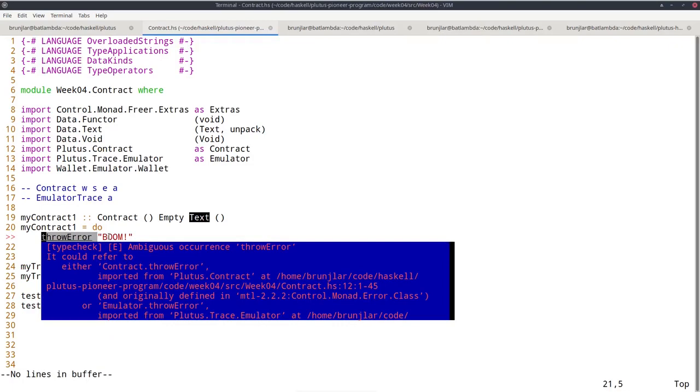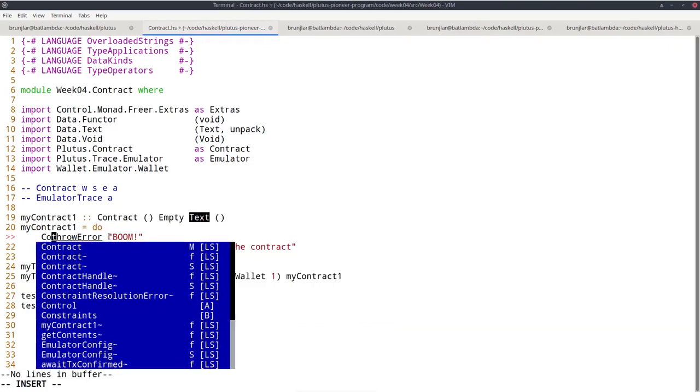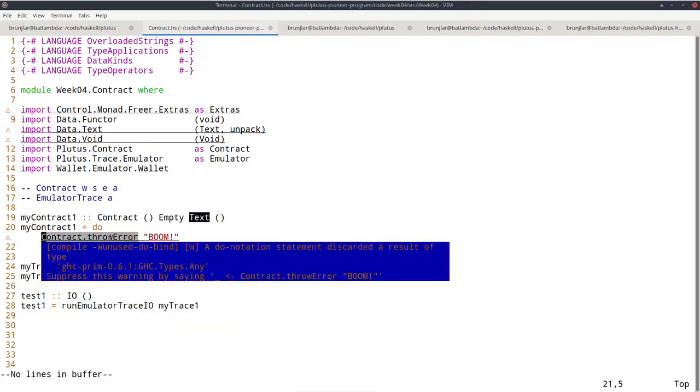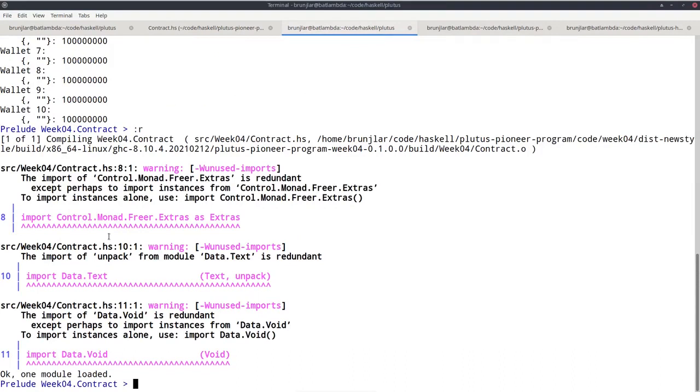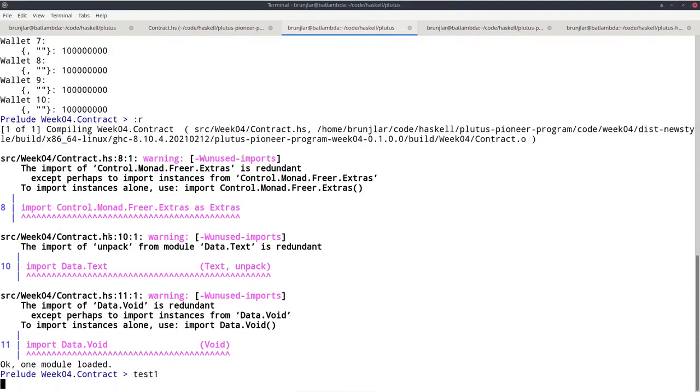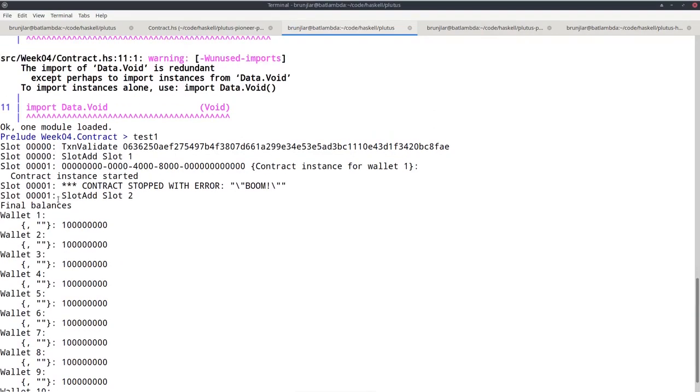Okay, and I also have to disambiguate this because in the emulator I also have the option, so I have to disambiguate this by qualifying it with contract. Okay, and now it's complaining that this also has a result which I'm ignoring, so let's also do void. Fine. And let's try again in the REPL. I reload and do test 1 again. Okay, now we see the log message is not displayed anymore, but we see contract stopped with error and we see our error message, boom.